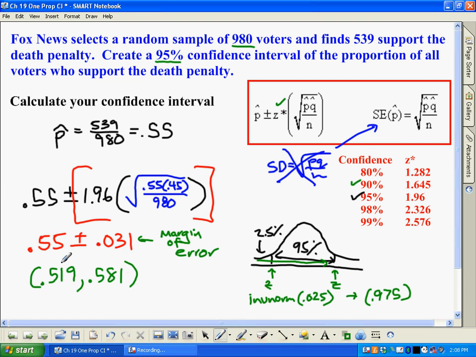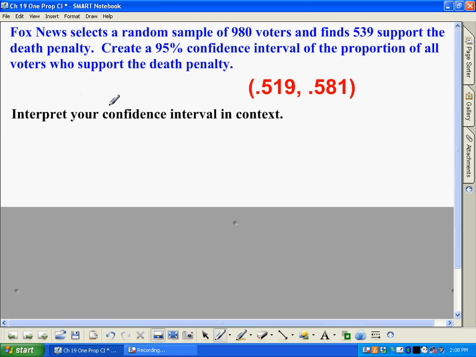So we now have a range of values here, and it's just as likely to be closer to 51.9% as it is to be on the high end or in the middle. Any of the numbers in there would make total sense. And so the final piece, now that you've done this, is you need to go ahead and write this in words. So that's what we call interpreting your confidence interval in context. So here's how that will look. We say we are, how confident are we? Well, we're 95% confident, so we say we are 95% confident